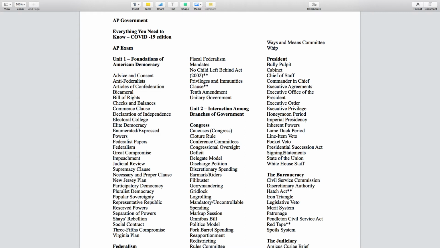Signing statements. Okay, so when the president receives laws, remember, Congress passes laws that are kind of broad in general. They expect the executive agencies, they expect the bureaucracy to provide the details in how the law is implemented. All right, that's the discretionary authority of the bureaucracy.